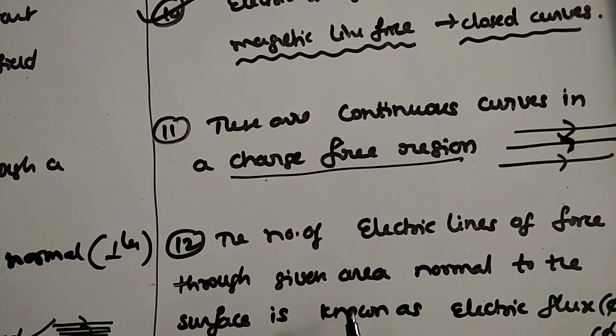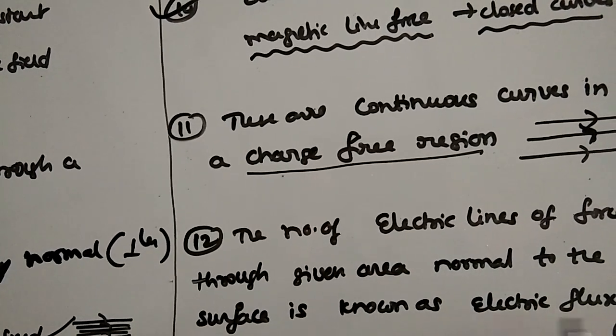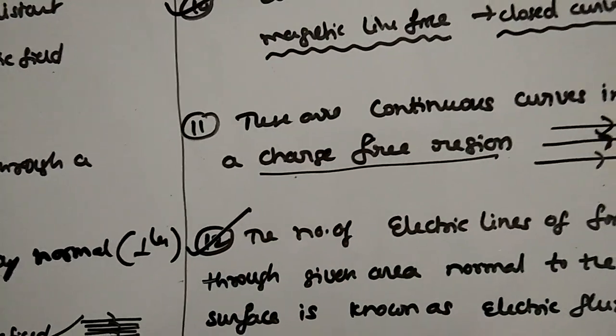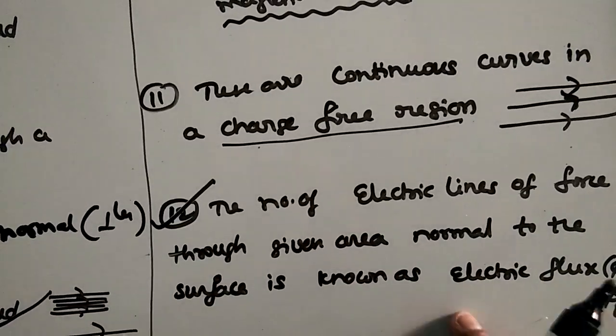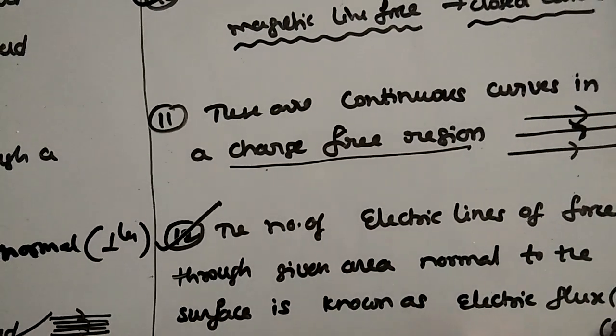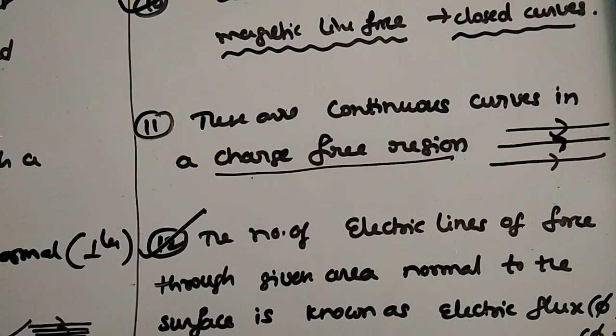Next, the number of electric lines of force through a given area normal to the surface is known as electric flux. This sentence is very useful. I told you in the second part of the lesson, I will start the lesson with this point. Go through these points. Properties are very useful. We will see the next concept in the next slide. Thank you.